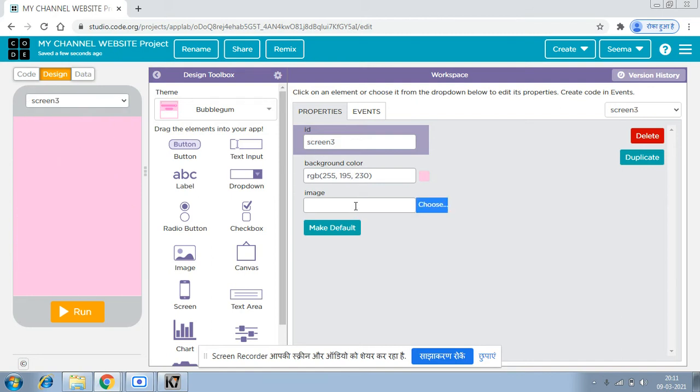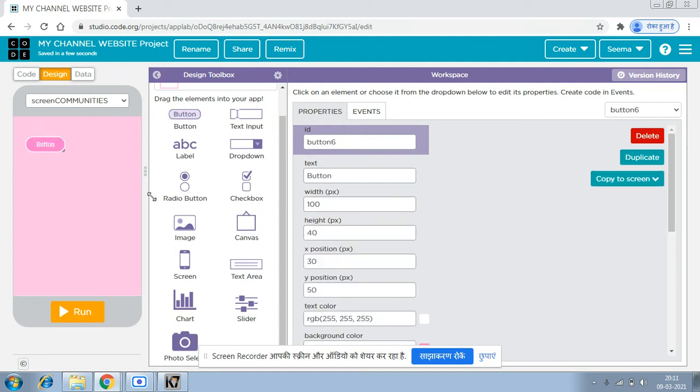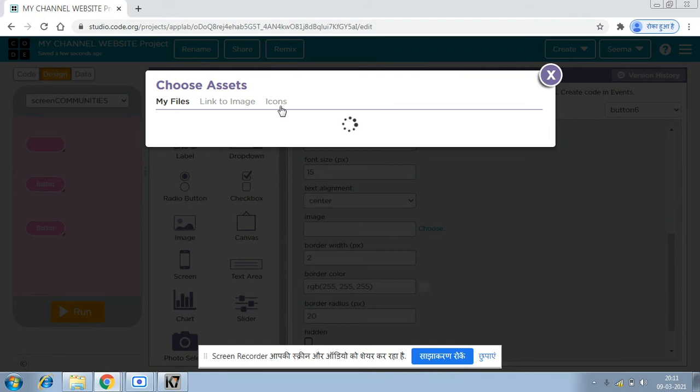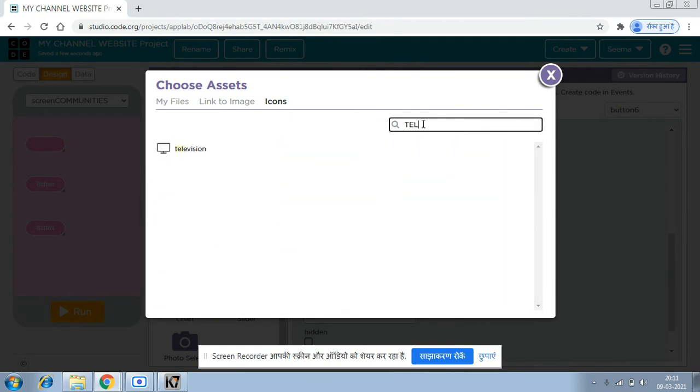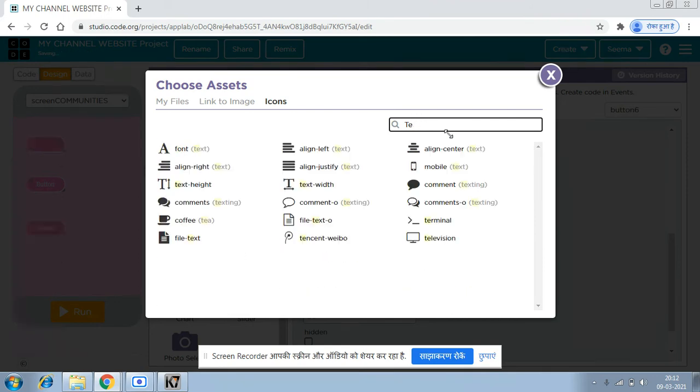Now the screen about the communities. Now the screen community. So here I'm just going to put the buttons. Okay, so I'm having totally three communities. So first is my Telegram. I don't think we will get any Telegram photo here. But let's try Telegram. No, no. You will not get it.